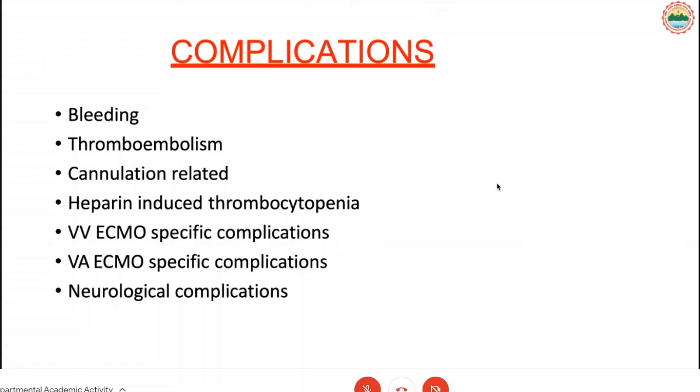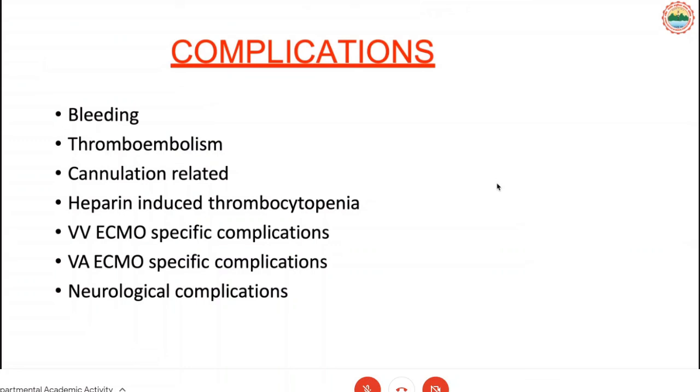When we say there is no benefit of ECMO, the complications include bleeding from the insertion site, thromboembolism if the patient is already on anticoagulation or already has a probability of getting thrombus, infection and bleeding itself, and heparin-induced thrombocytopenia because of frequent use of heparin.